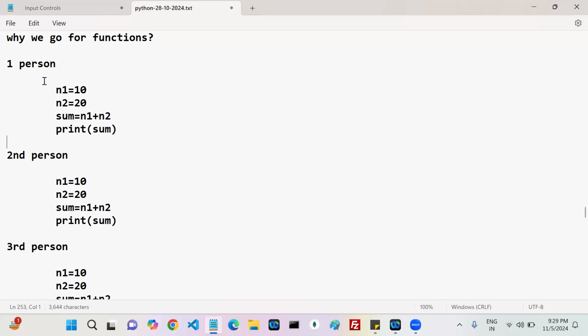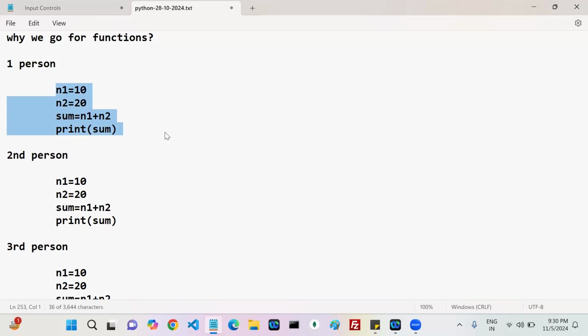If you observe here, the first person finds the sum of 10, 20, right? The same requirement this guy also has, and this guy also has. In that case, why do we need to write the same code again and again, three times? In total, how many lines of code have you written? 4, 4, 4. 12 lines of code. Just think 400, 400, 400. Total 1200 lines of code you have written. It is 400 lines of code only that you repeated two more times, right?